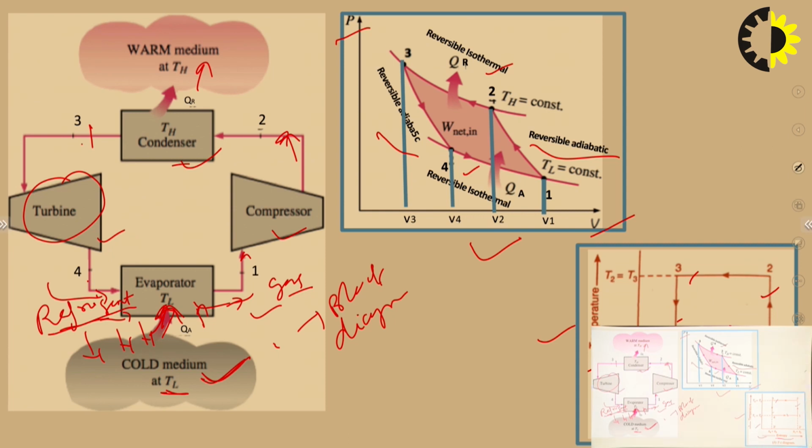So this is all for today's lecture. In the next lecture, we will continue with the VCRS system, and the objective and applications of the VCRS system. That is, we will talk about the domestic refrigerator and the domestic air conditioner.